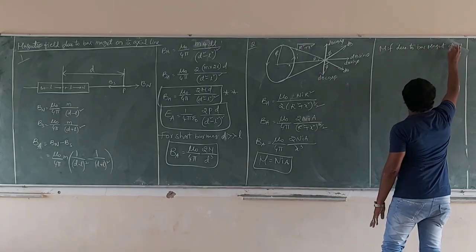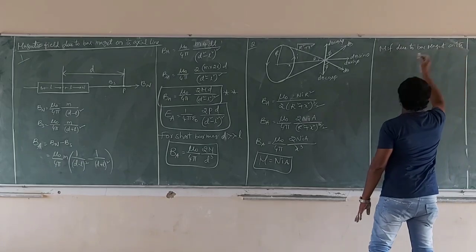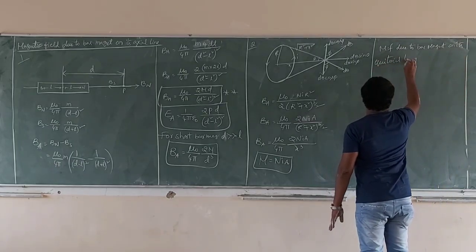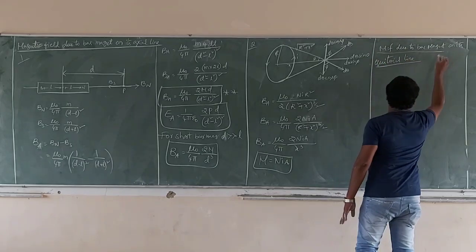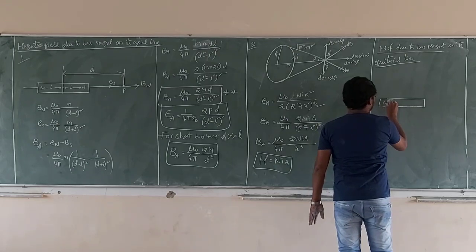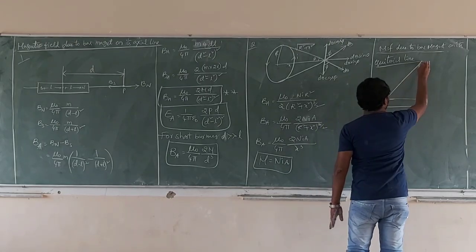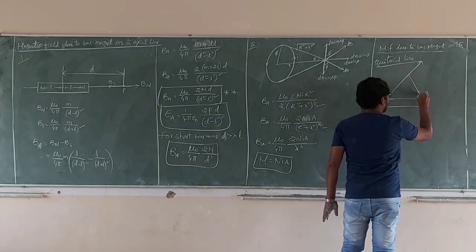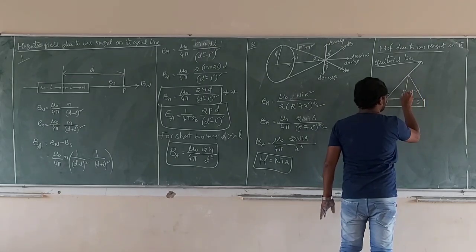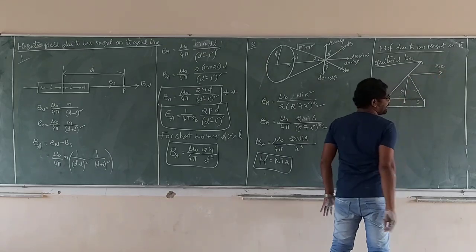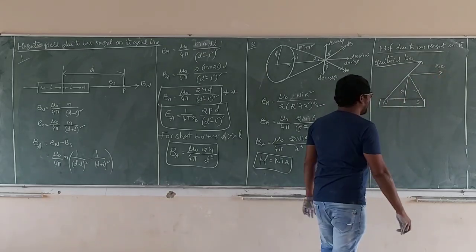on its equatorial line. This is the North Pole, this is the South Pole. At the North Pole the magnetic field is outward, at the South Pole the magnetic field is inward. This is the center distance. This is the resultant magnetic field on the equatorial line. How to calculate?